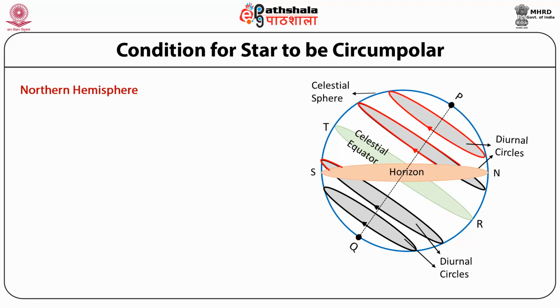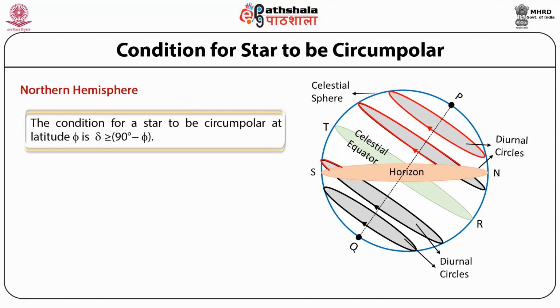In the picture, an observer is at latitude phi in the northern hemisphere. Therefore, the arc Pn equals phi. We consider a star whose diurnal circle just touches the horizon. So the declination of this star is the arc Rn. As the poles are perpendicular to the equator, PR equals 90 degrees and hence Pn equals 90 minus delta. We also know Pn equals phi.